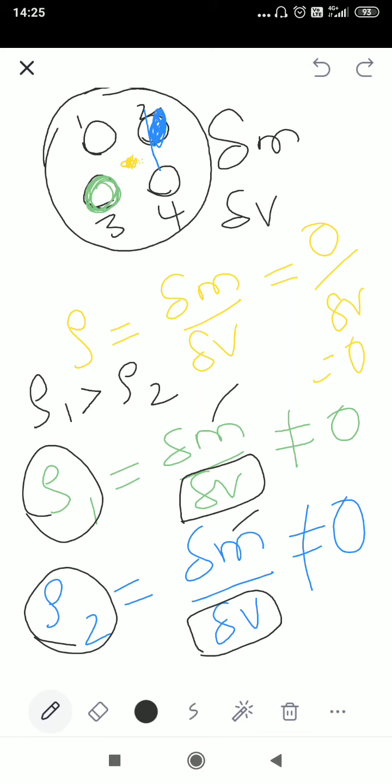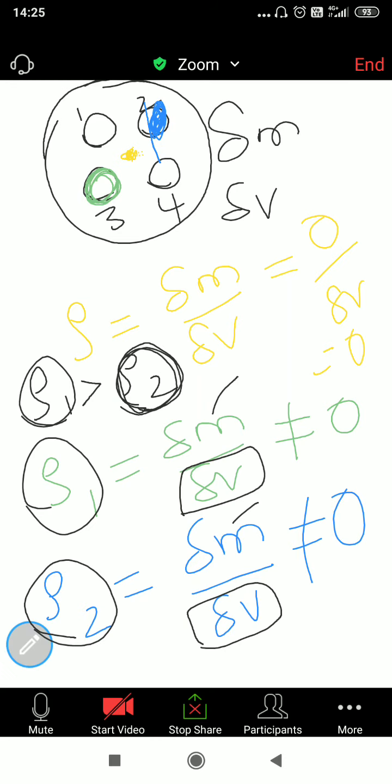Correct now? So that means there is a chance of decrease in rho 2 and increase in density. That means density can be decreased, density can be increased. So both the cases are there. This is the point I want to share with you.